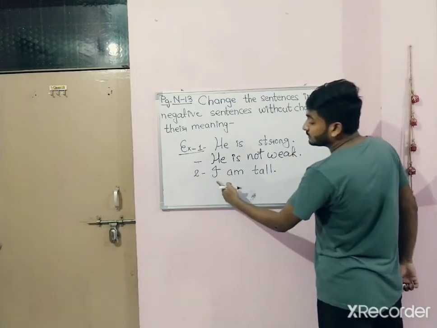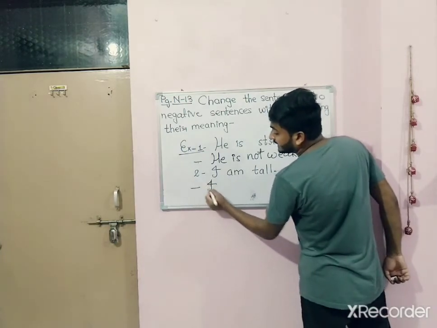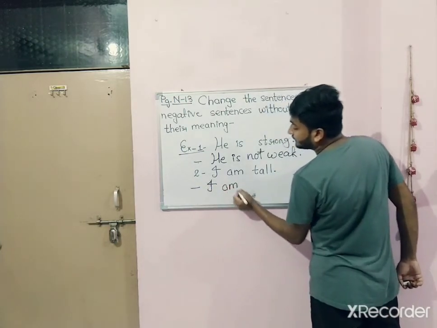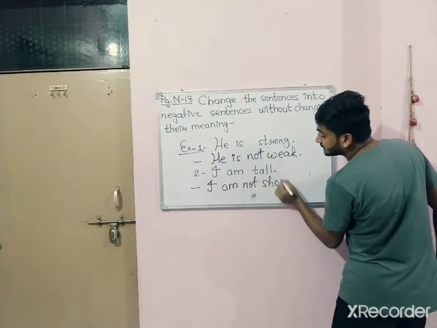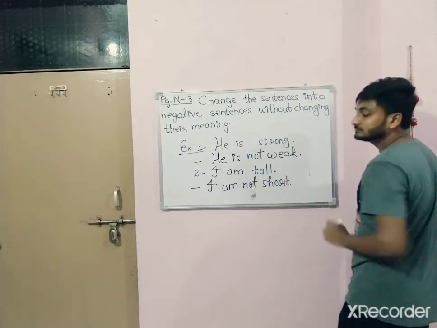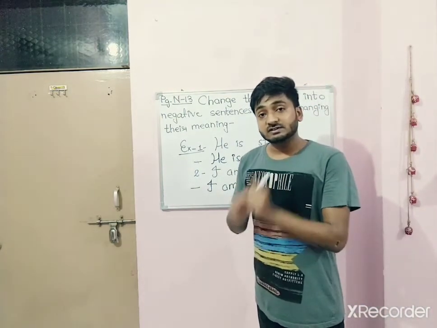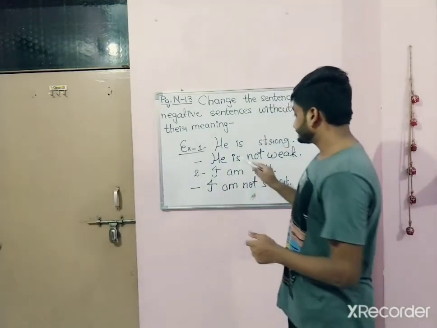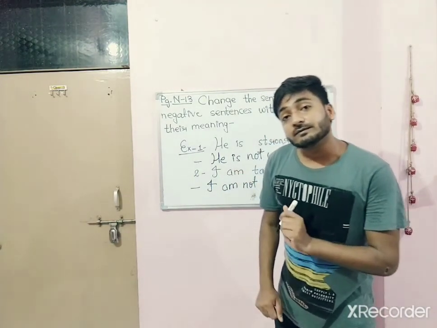And the second one, I am tall. It will become I am not short. Now what I have done, I have just written the opposite of the given adjective.